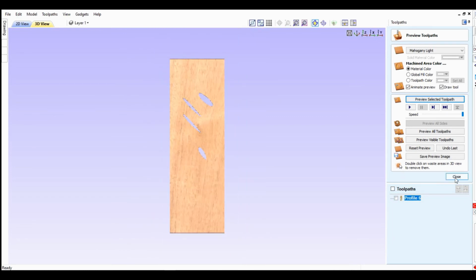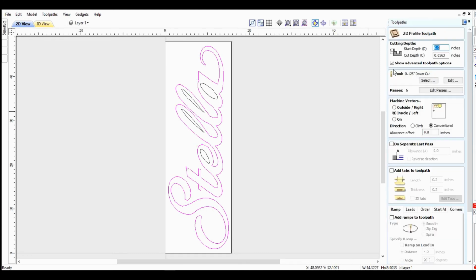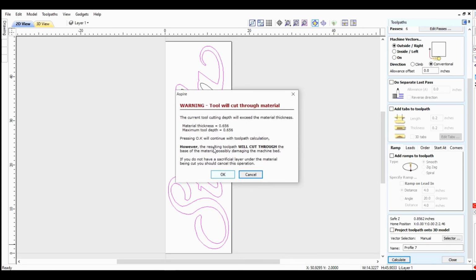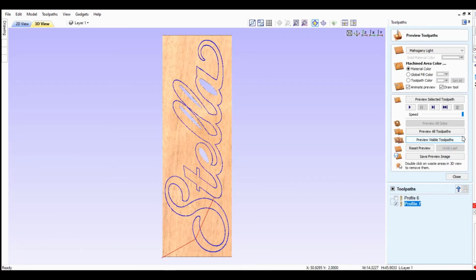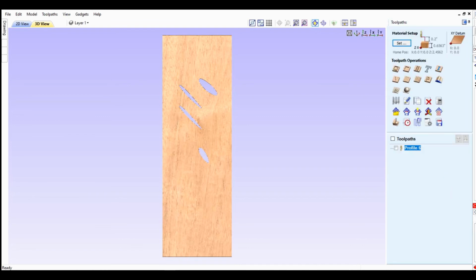Okay, close that. Go back to the 2D view. Now let's pick the outside cuts. Do another profile. Use the same 1/8 inch and make sure we pick outside. Okay, calculate that. Oh, I need to adjust my depth of cut. Okay, go back up. Let me get rid of this one here. I'll just redo it. Okay, close that.